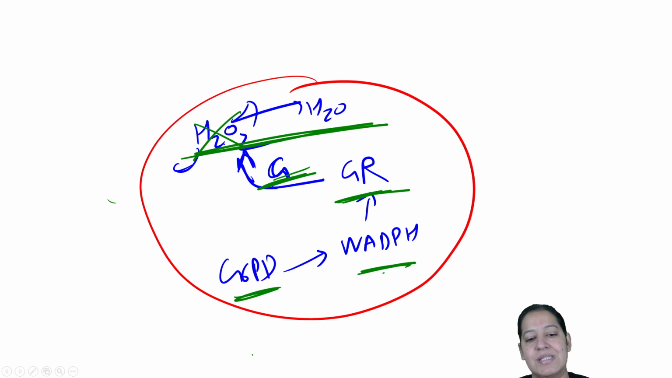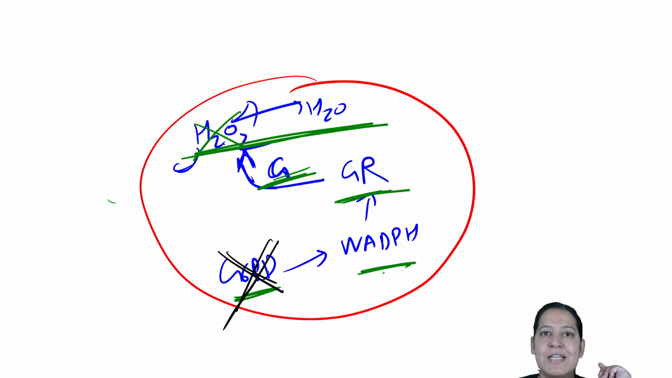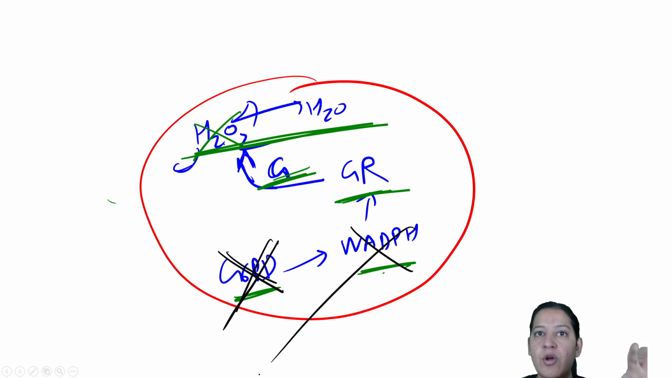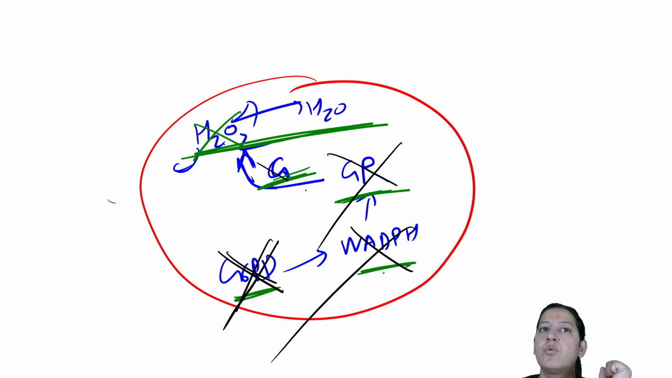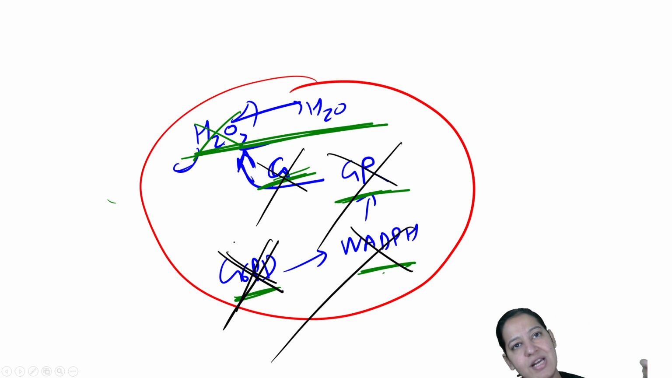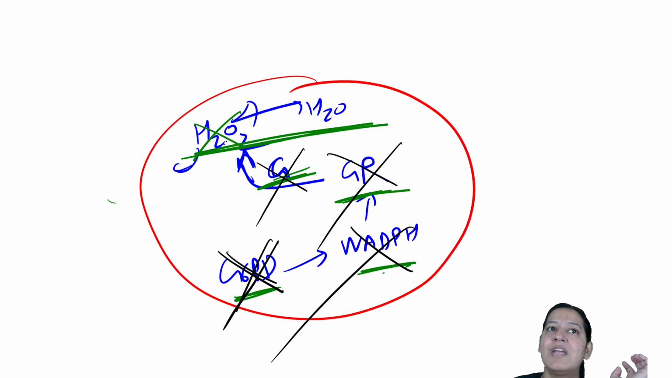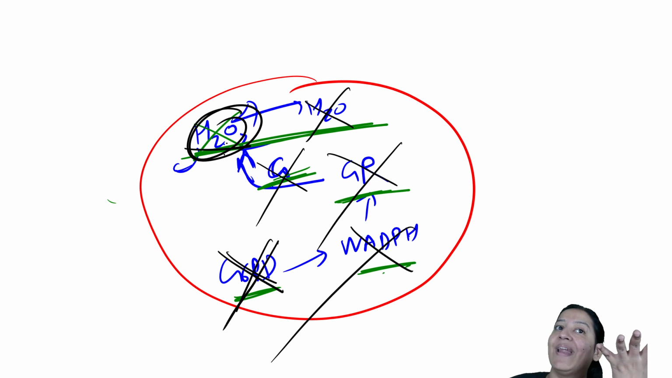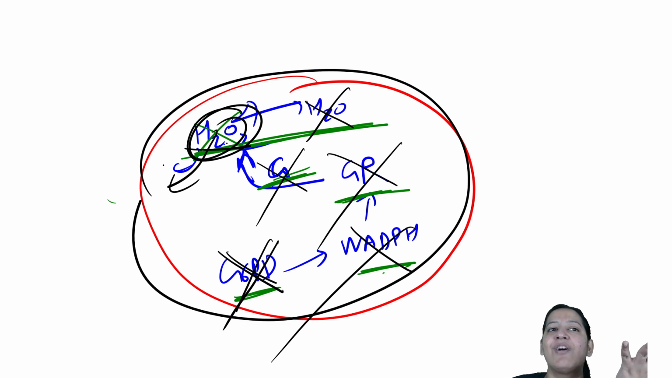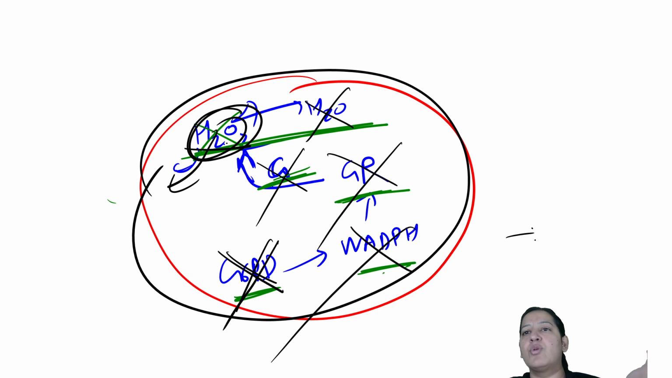But imagine a person in which G6PD is absent. So G6PD is absent, so NADPH is not formed. NADPH is not formed, so glutathione reductase will not function. Glutathione reductase will not function, so glutathione will not be reduced. It will be oxidized only. So it will not convert H2O2 into water. H2O2 will remain H2O2 only, and this H2O2 will cause lysis of the cell. The cell will burst. It will lead to hemolytic anemia.